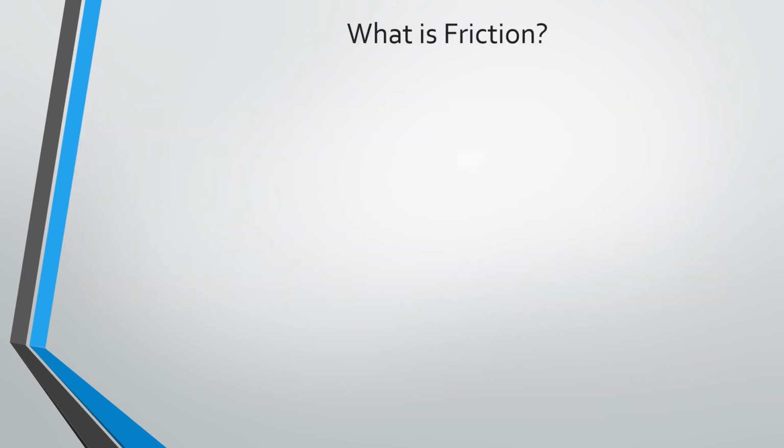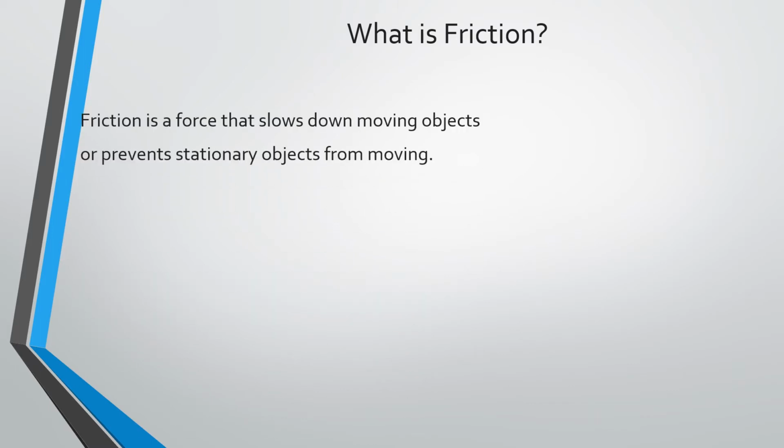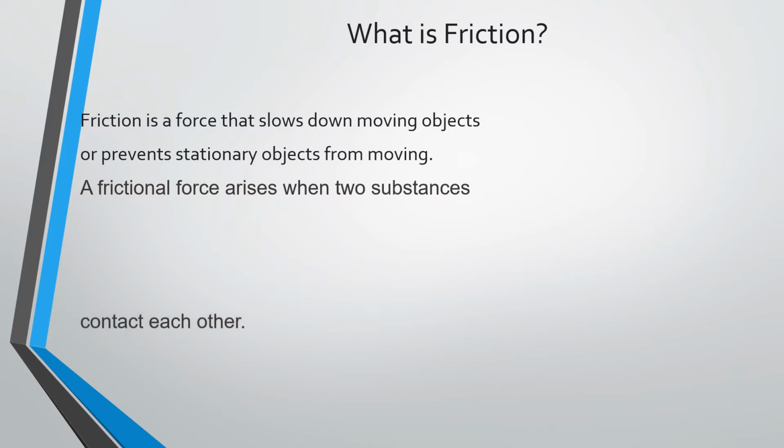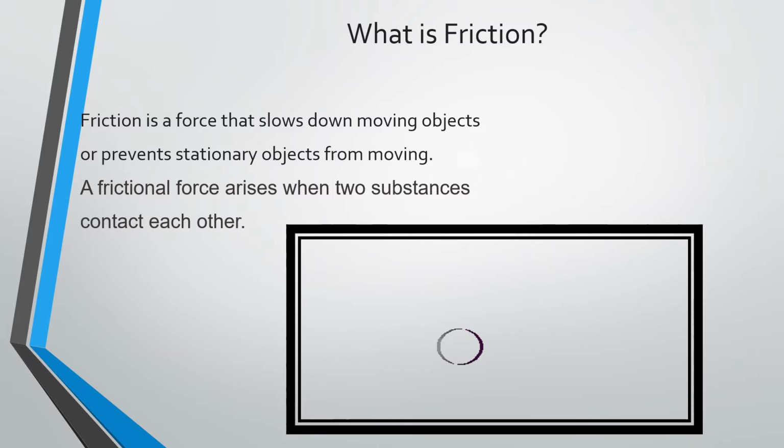Now, what is friction? Friction is a force that slows down moving objects or prevents stationary objects from moving. Frictional force arises when two substances contact each other. Now, we can see one example. A ball is moving in a particular direction because you are giving an applied force to the ball. So why does the ball come to rest after a moment? The reason is some kind of force which is also acting in the opposite direction. That force we call frictional force.